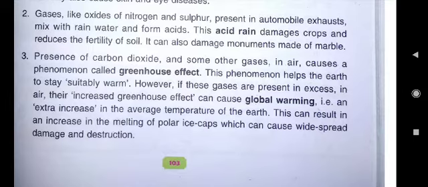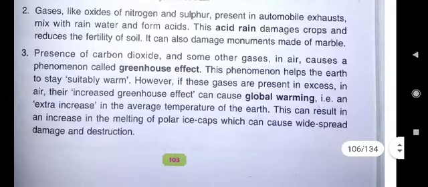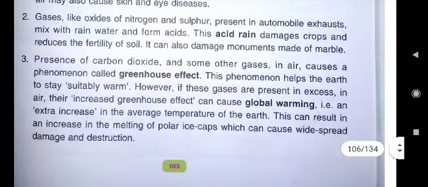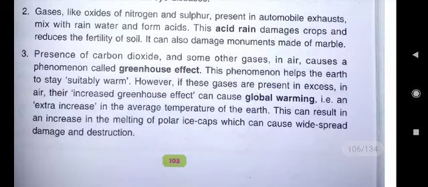Second point you can write, it can also damage monuments made of marble. Taj Mahal is made of marble. In social science you must have read that automobiles or vehicles are not allowed to ply near Taj Mahal. Why? Because the smoke which will come out from these vehicles will fade the beauty of white marble of Taj Mahal. What you will write in this answer?